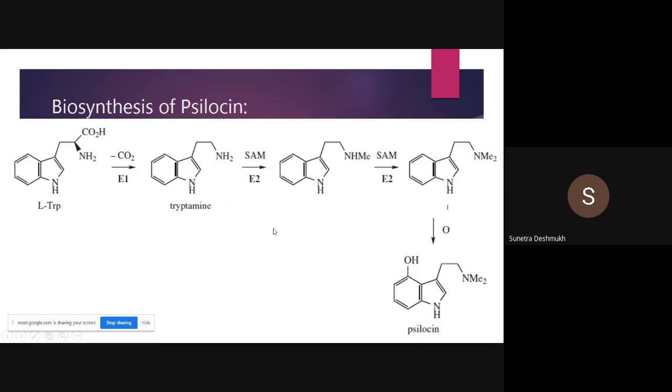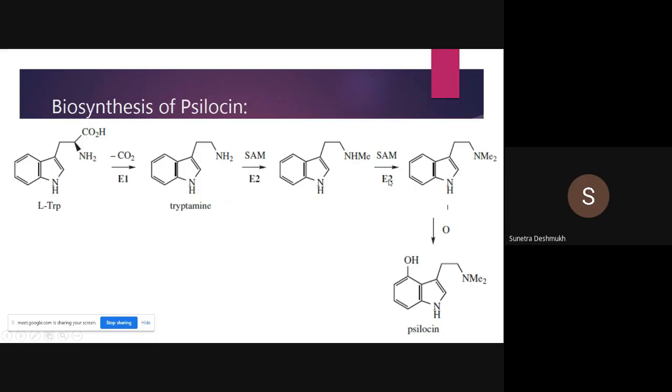Next we are going to see the biosynthesis of psilocin. Again, the precursor for biosynthesis is L-tryptophan. With the elimination of carbon dioxide from the carboxyl group, we get the amino group as a side chain. Then in an enzymatic reaction, we get methylation of this amino group.